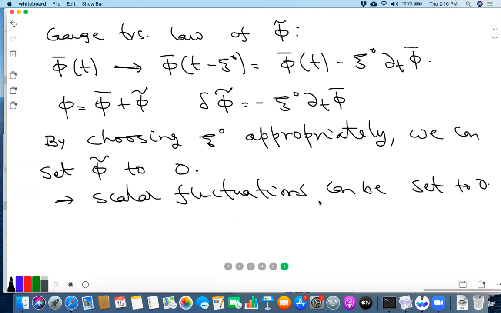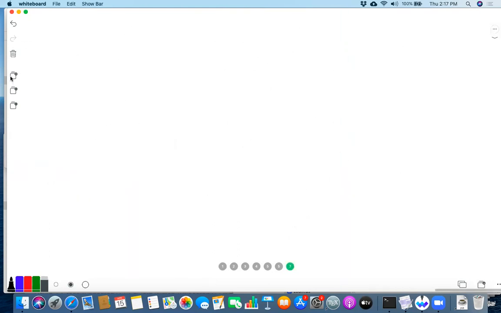Now this sounds a little strange: if the scalar was fluctuating, how can there be a change of coordinate that will set it equal to 0? But if you think of it, it's not really surprising. And what is happening is the following. If you think of the time versus space, right? So let's suppose that this is time and this is space.